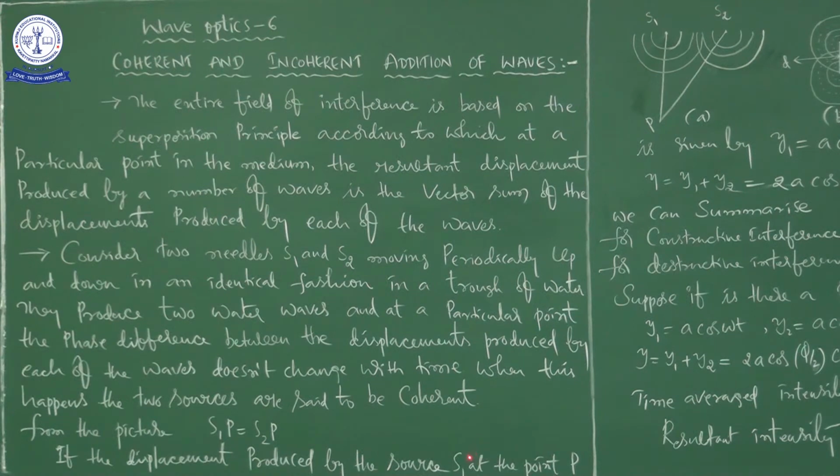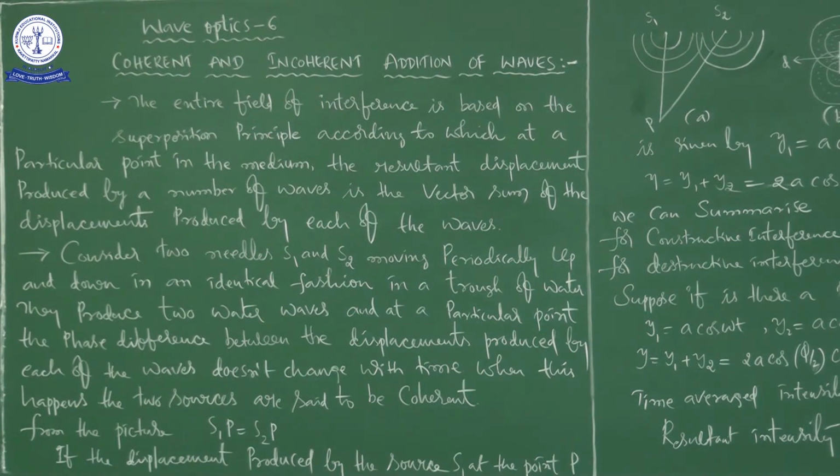Now this is the reference point we are going to take. So S1P and S2P, right? At this moment, here you can say that S1P is equal to S2P. Just imagine, S1P is equal to S2P means what? There is no path difference.